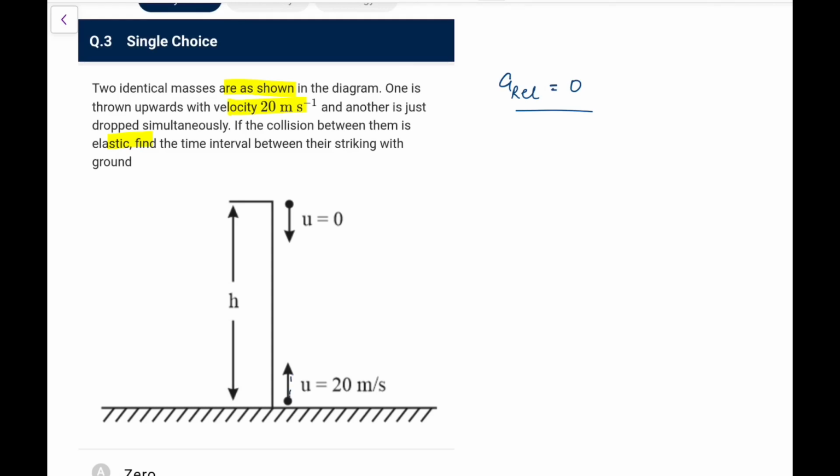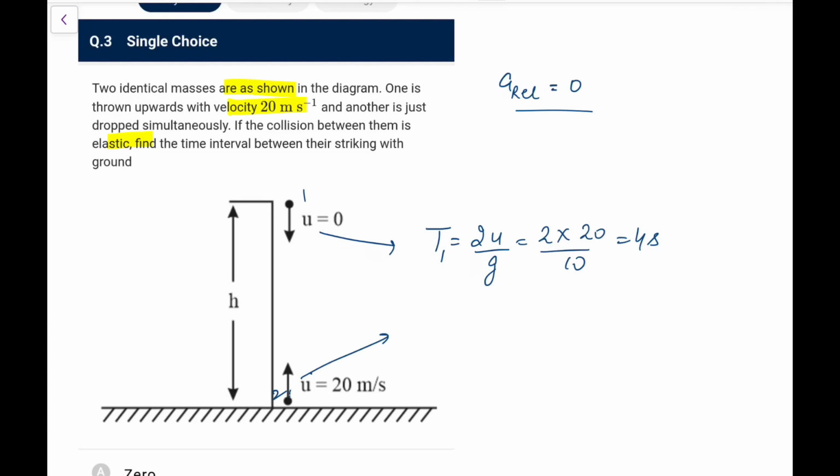So this will take a time, as we talk about normally when you throw it, you directly write the time after which it will fall. From this logic we write 2u by g. So 2u by g means 2 into 20 by 10, that is 4 seconds. So this will hit the ground at that time, let's call it 1, let's call it 2.